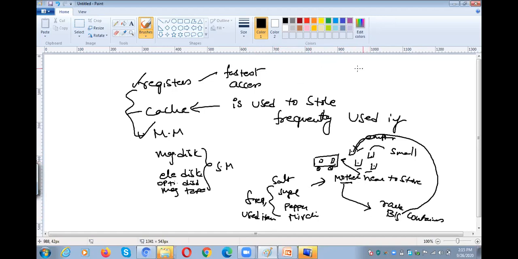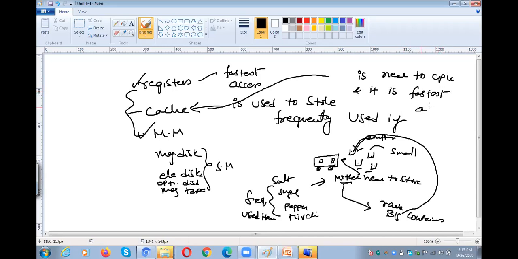Okay. Likewise, cache is near to the CPU, and it is the fastest accessing device. That means the CPU can access information from the cache faster when compared to the main memory. As it is near to the CPU, frequently used information will be kept in the cache.